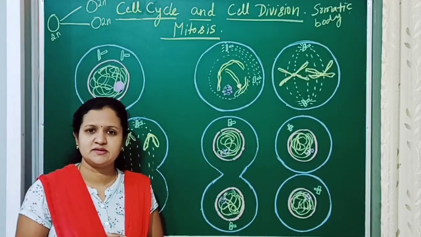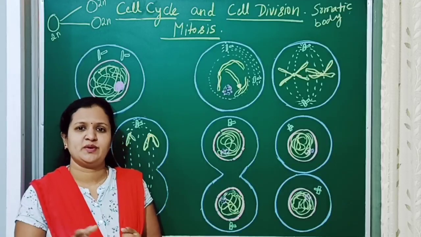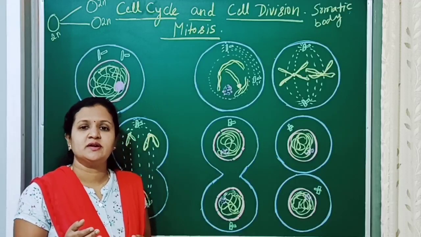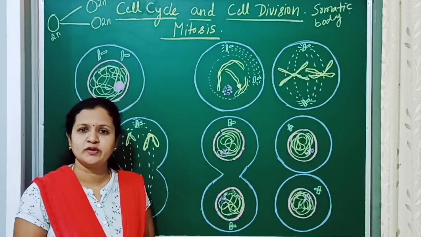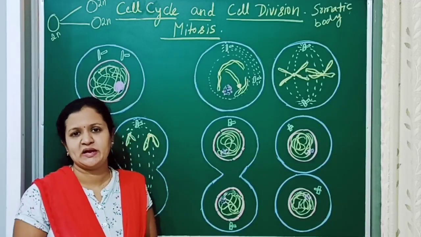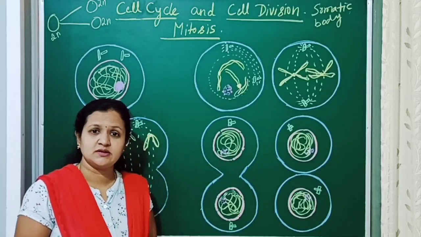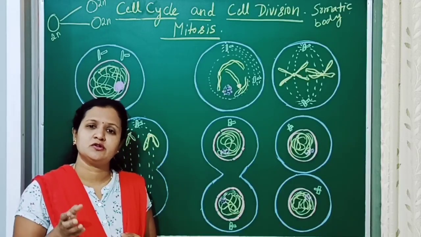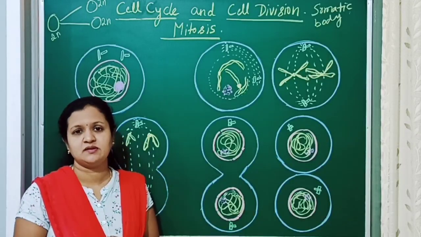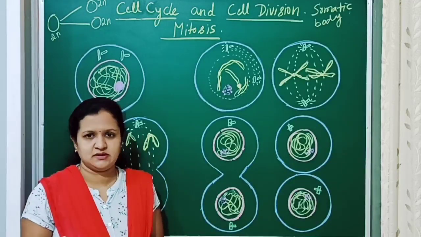In the case of plant cells, mitosis occurs in both diploid and haploid somatic cells. In higher plants, mitosis occurs in the diploid somatic cells. In lower plants, mitosis occurs in the haploid somatic cells. So in this way, generally mitosis occurs in diploid cells, but there are also exceptional cases in which mitosis occurs in haploid cells. So it occurs in the somatic cells.